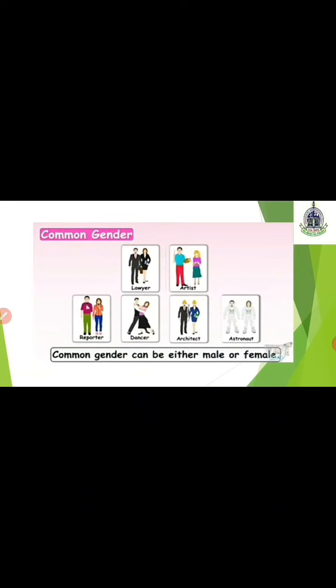Reporters are also male as well as female. Dancers are also male and female. Architects may also be male or female. In the same way, an astronaut can be male or can be female. Understood, children? The examples of common gender.